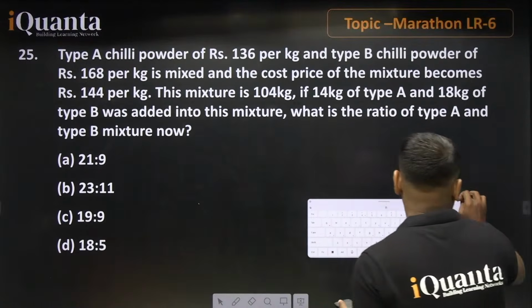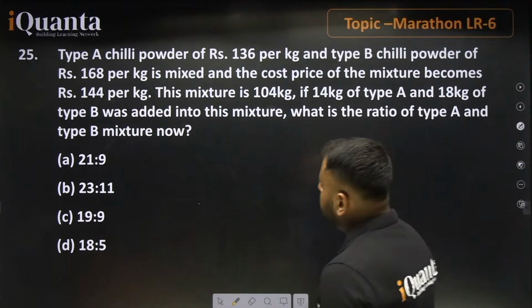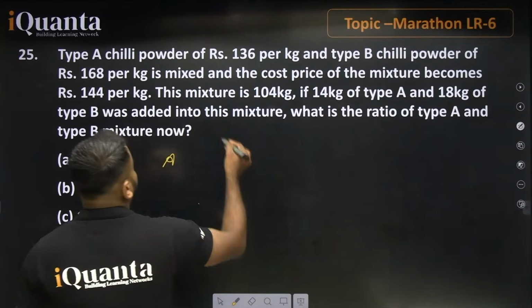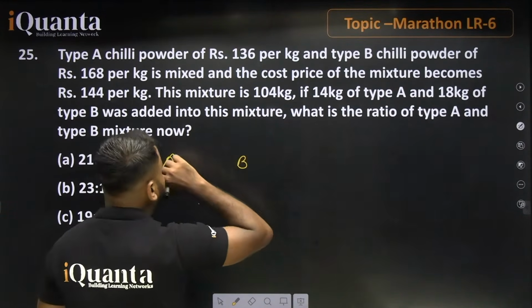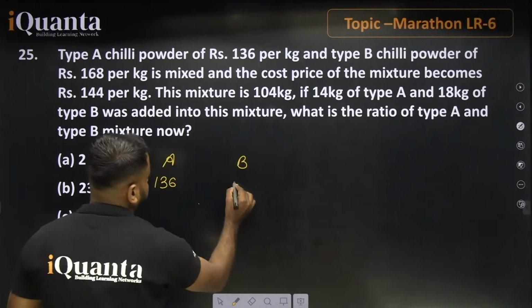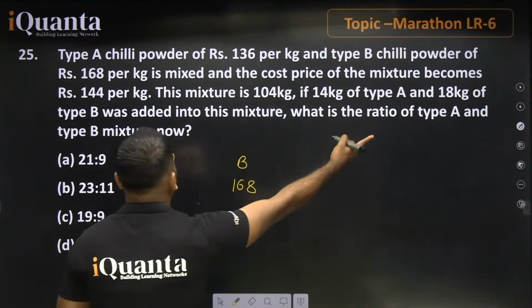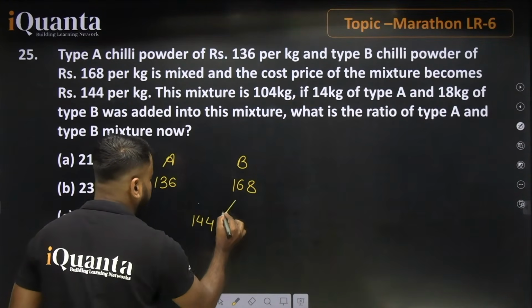Chalo. Talking about this part, here we have type A chili powder. Here we have A and here we have B. The cost of A is 136, and type B chili powder is rupees 168 per kg. Further, the statement says the cost price of the mixture becomes rupees 144. We'll just put 144 here with the help of allegation, right?